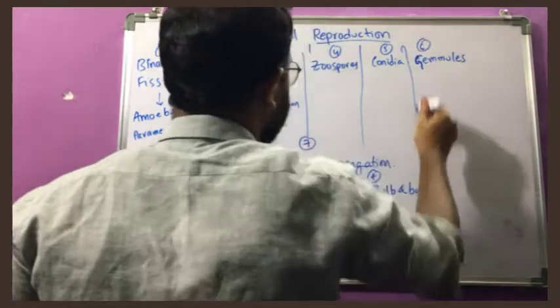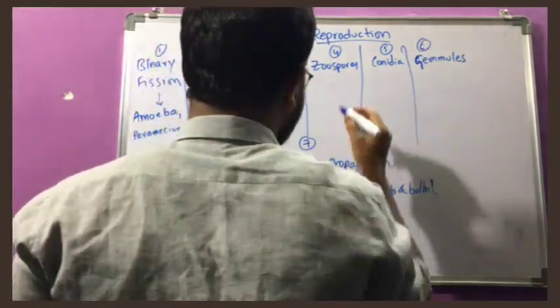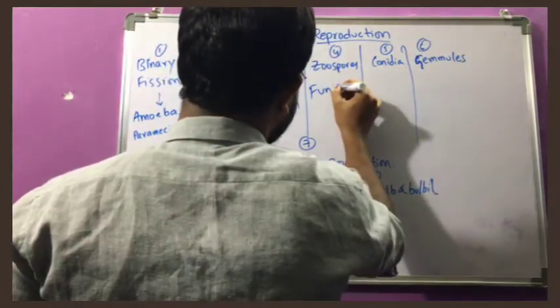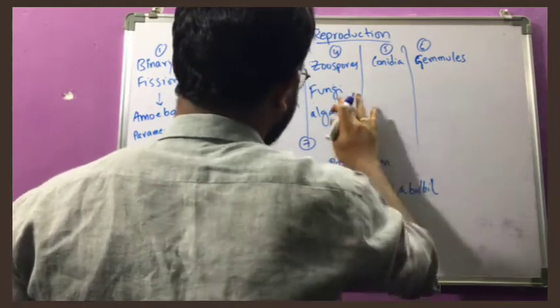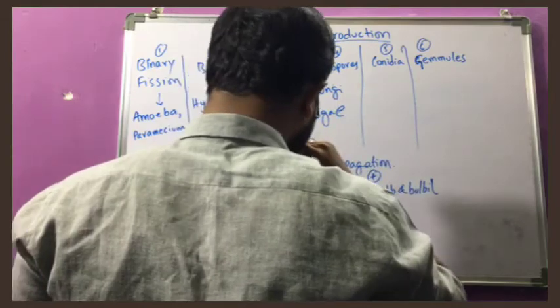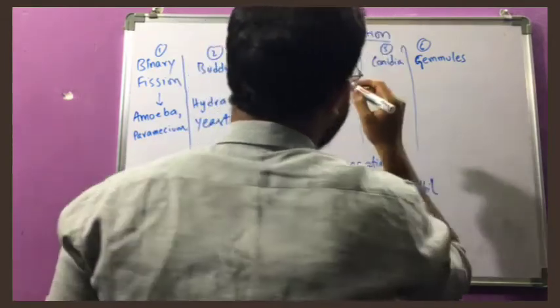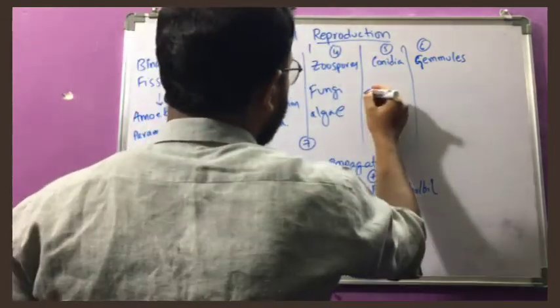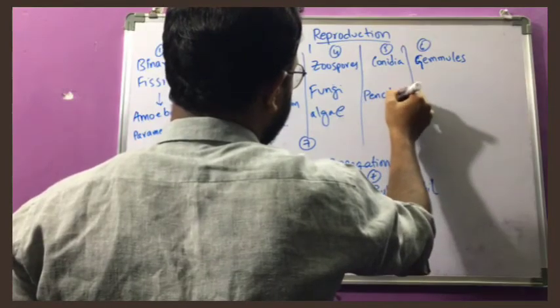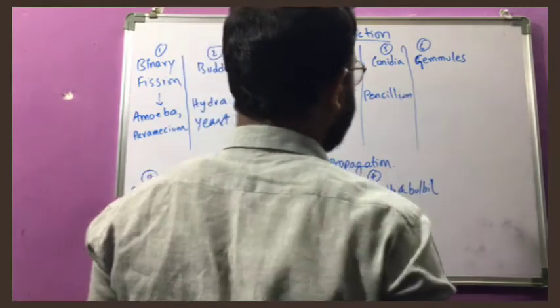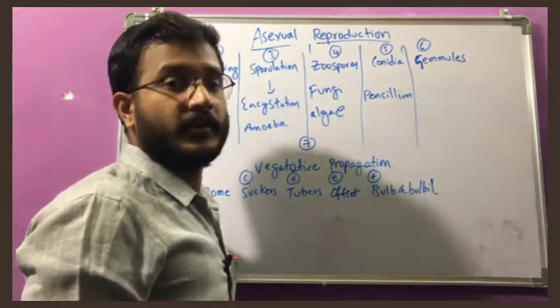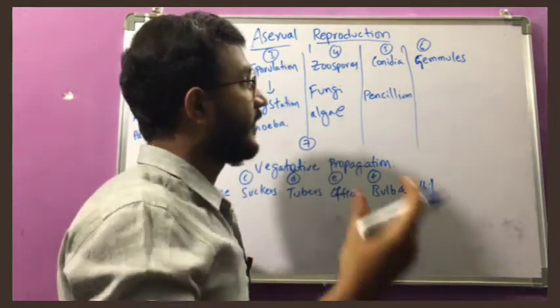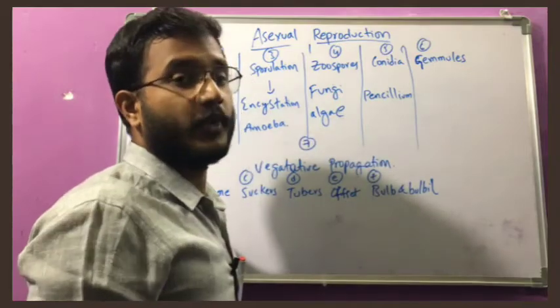We can see zoospores in some fungal species and in some algal species. And conidia are also seen in some fungal species, such as Penicillium. The drug penicillin, in the injection, is extracted from this fungus, Penicillium notatum.